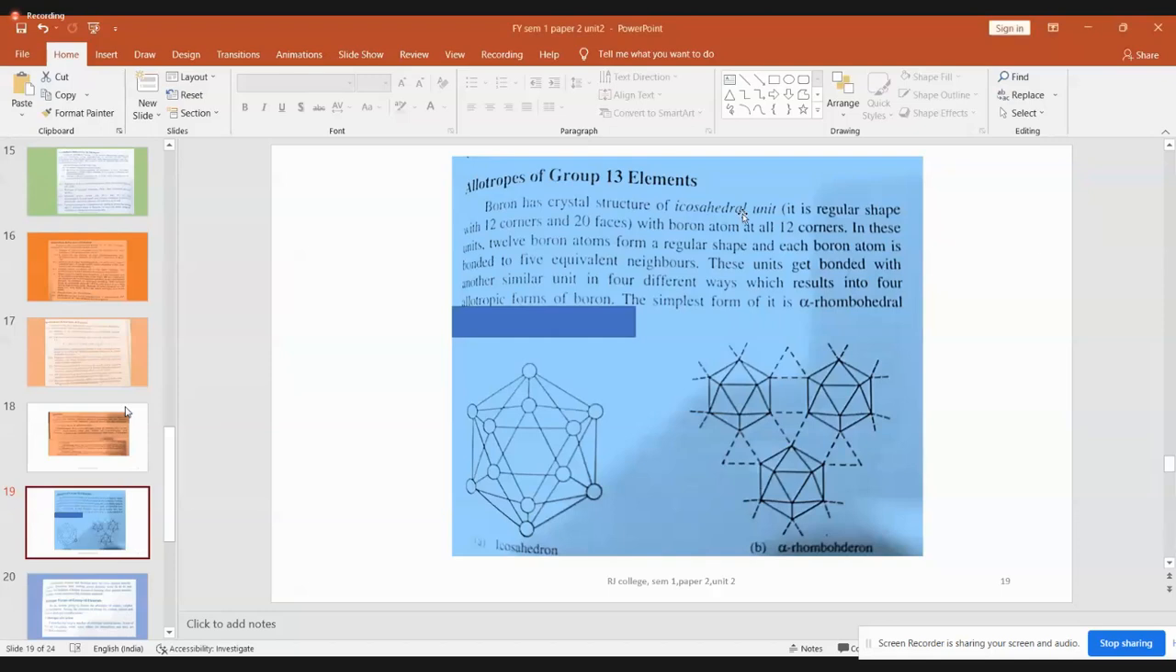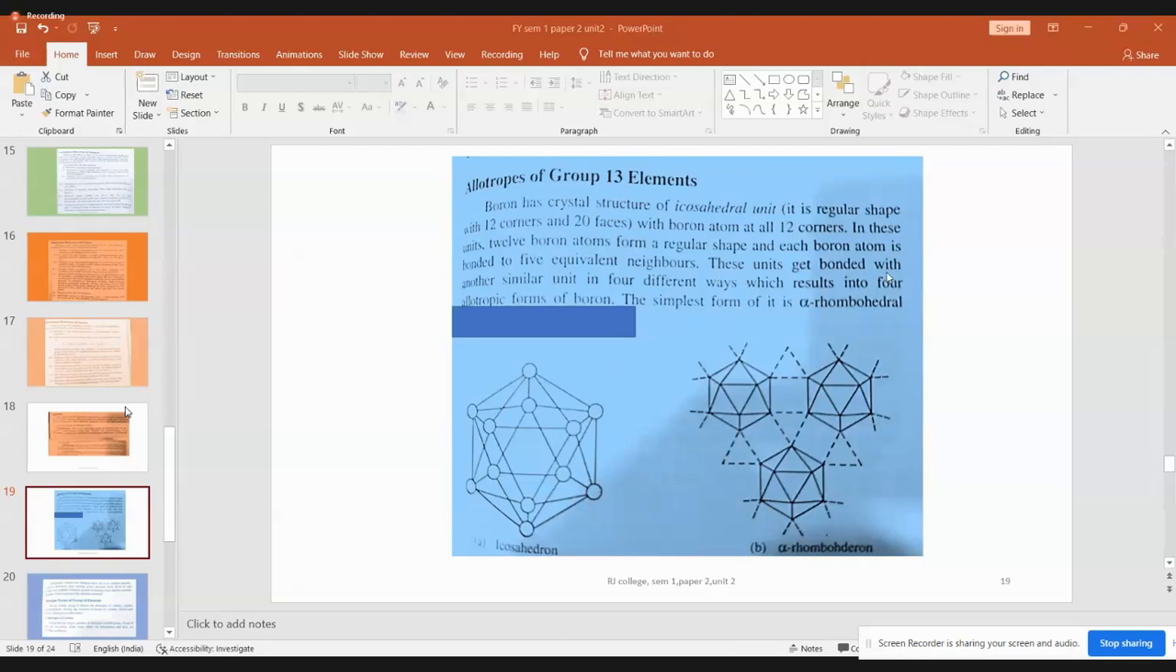So they all will form a regular shape, and each boron atom is bonded to 5 equivalent neighbors. These units will get bonded with other similar units in 4 different ways, which results in 4 allotropic forms of boron. How it forms is only for your understanding. Otherwise, you can say boron exhibits an icosahedral structure with 12 corners, all occupied by boron atoms, and another boron will get linked with these corner boron atoms.